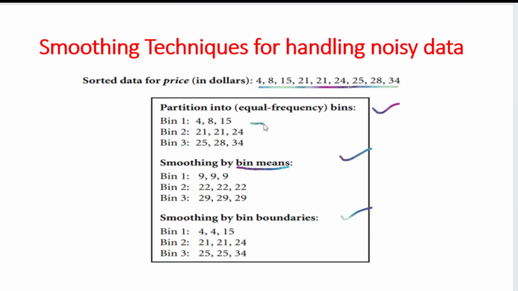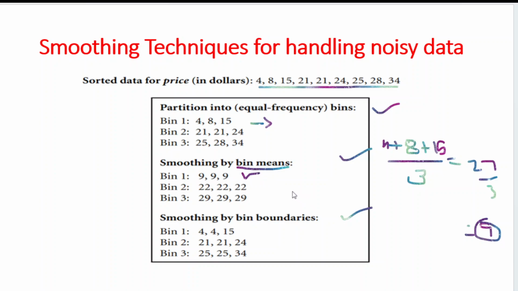This is my first bin. I calculate the mean value for this given bin, and replace all the values of the bin with it. So what is the bin 1 value? Take the example: 4 plus 8 plus 15 divided by 3. 12 plus 15 is 27, and 27 by 3 gives the value 9. So I replace the entire bin 1 with the value 9.